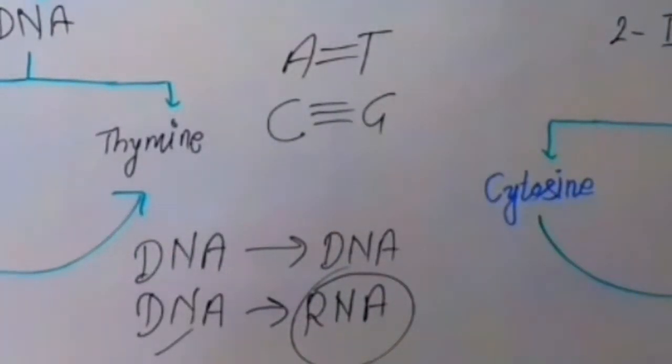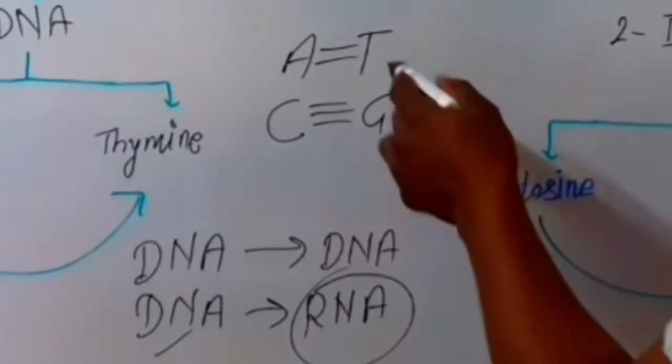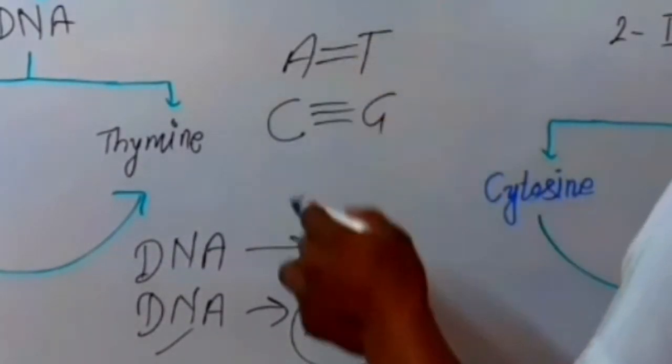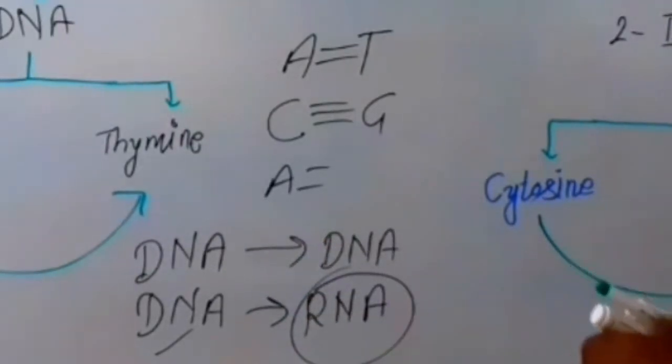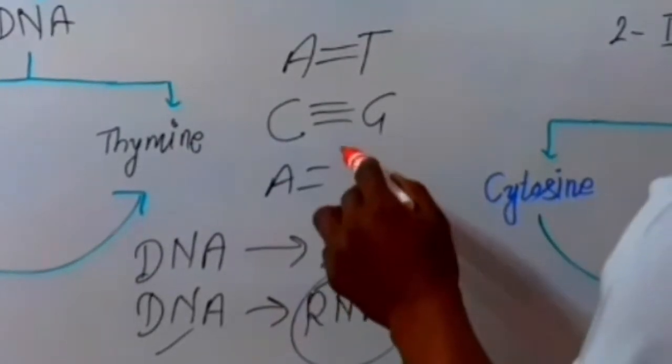But sometimes, adenine forms a double bond with uracil.